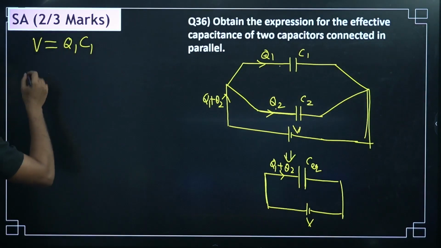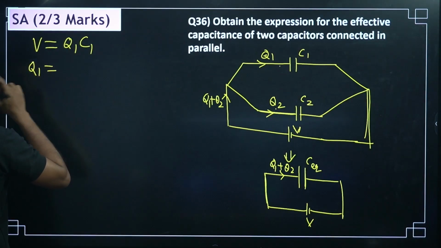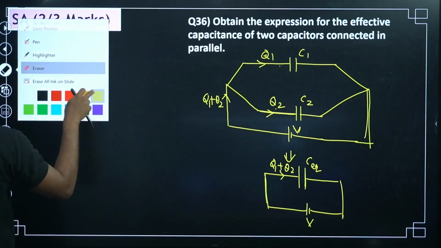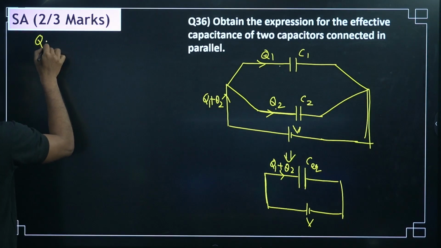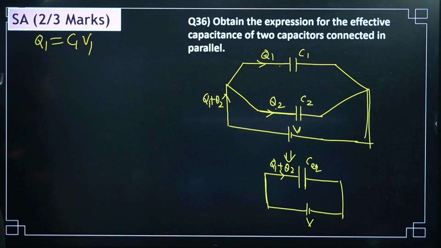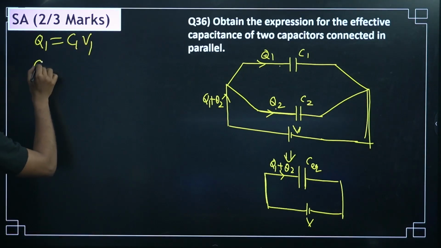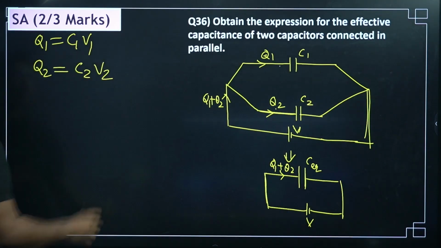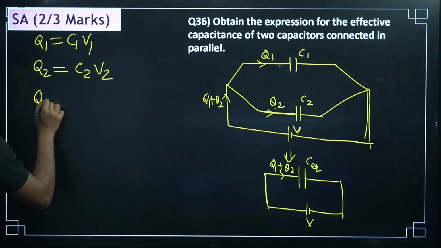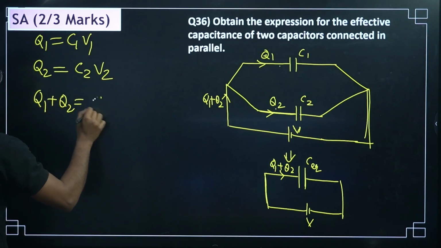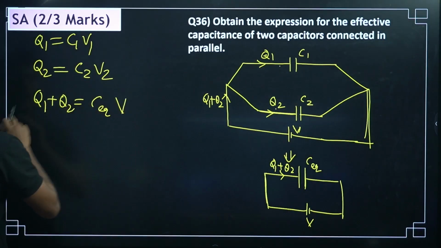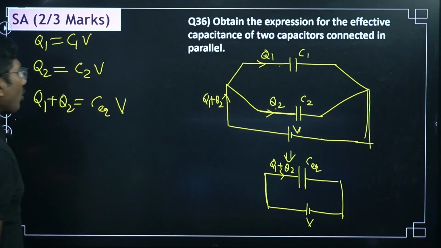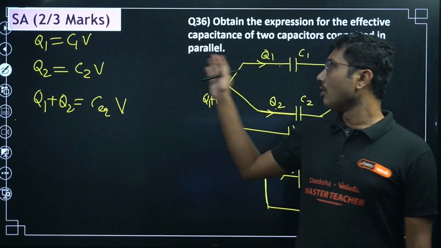Now let's calculate the value of Q1. I made a small mistake. For capacitor C1, Q1 equals C1 V1. Okay, this is the formula. Similarly for capacitor 2, Q2 is equal to C2 V2, and for the equivalent capacitance, Q1 plus Q2 must equal C equivalent into V. Now in a parallel combination the voltage must remain the same for all the capacitors, so that means all voltages must be the same in all the capacitors.